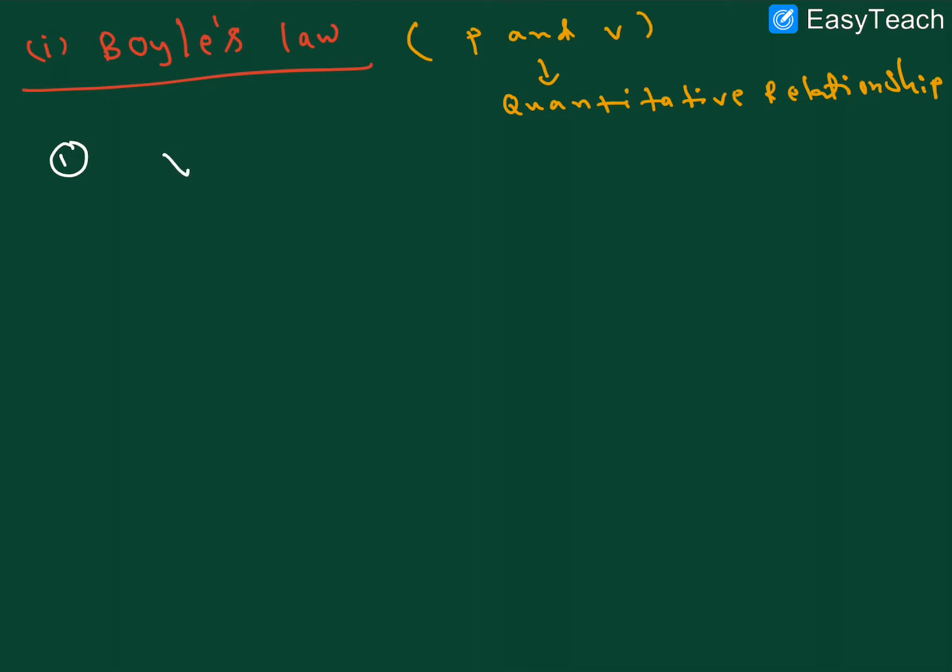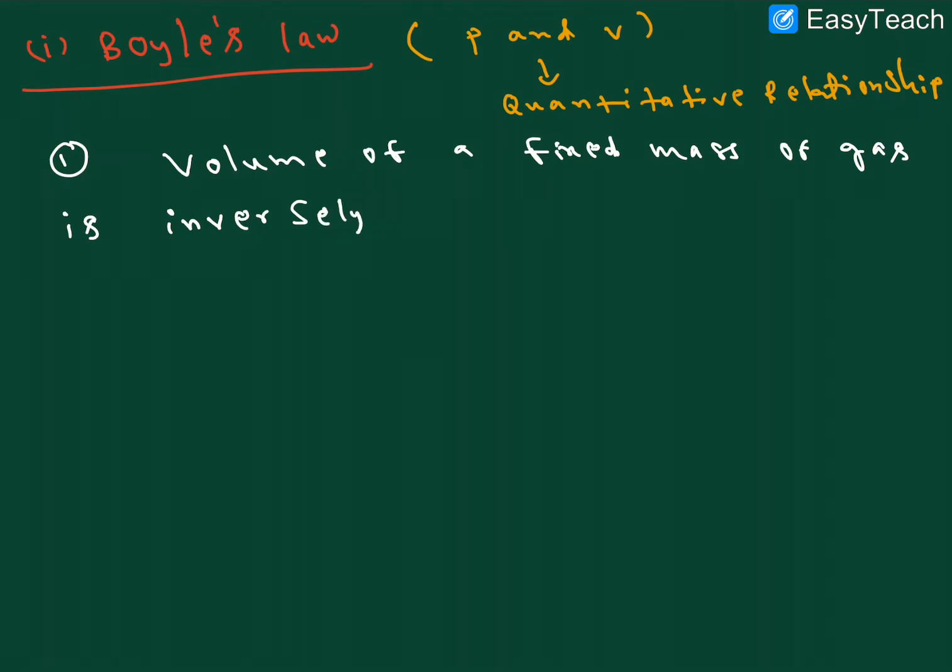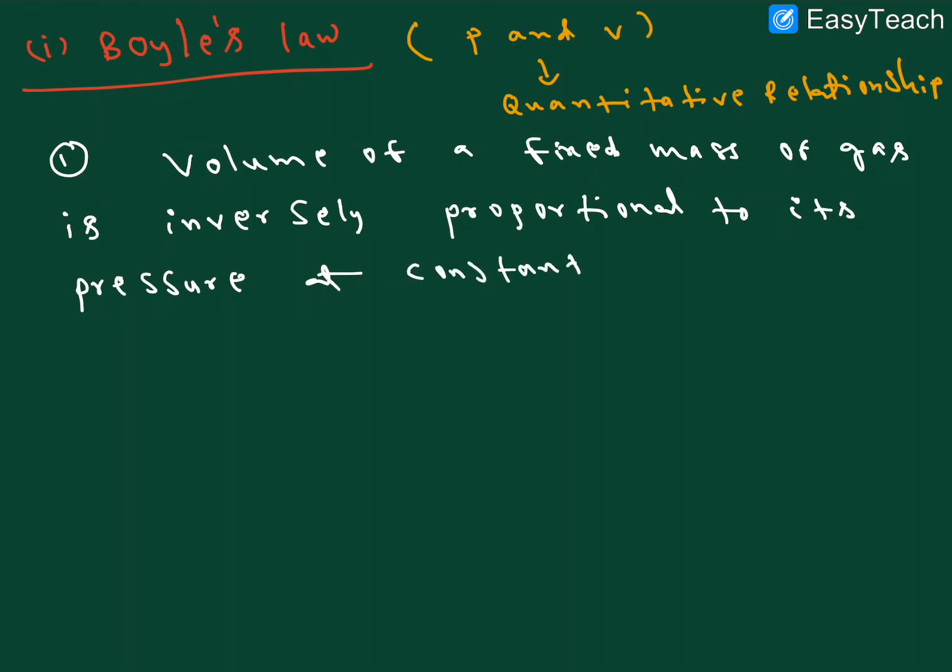The volume of a fixed mass of gas is inversely proportional to its pressure at constant temperature, right? This is Boyle's law.